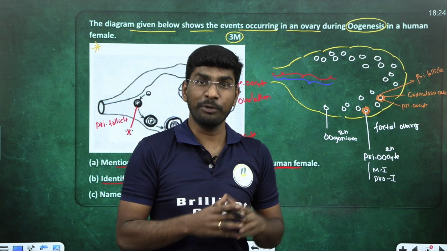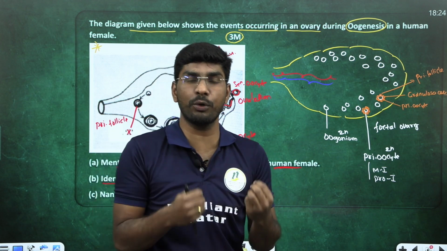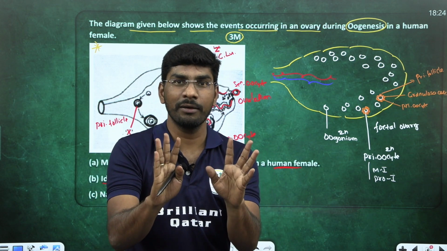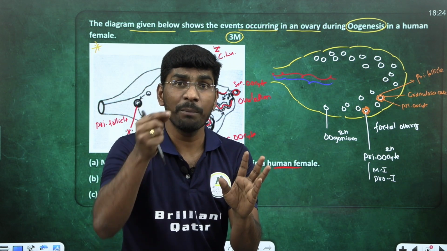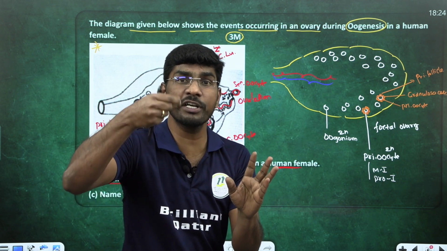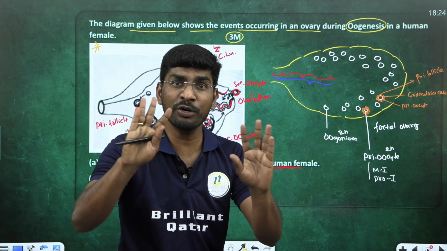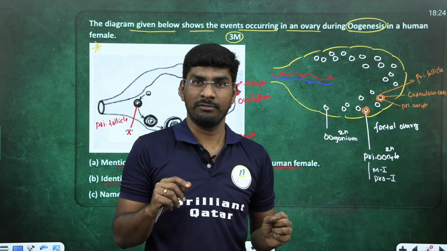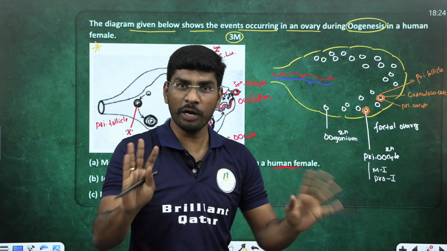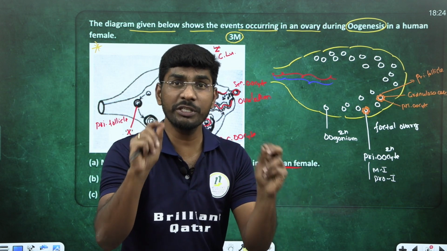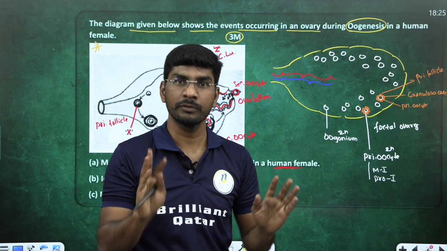Because it's still the embryonal state, the female baby has not yet come out of the mother's womb. It started, but it is arrested at meiosis 1, prophase 1. That means meiosis 1 is not yet complete.